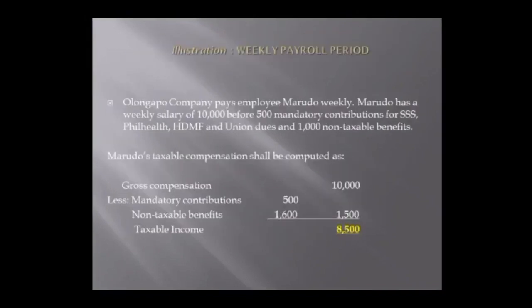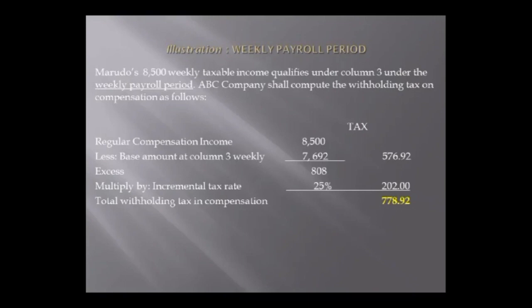So let's use those procedures in this illustration. Olongapo Company pays employee Marudu weekly. Marudu has a weekly salary of 10,000 before 500 mandatory contribution for SSS, PhilHealth, HDMF, and union dues, and 1,000 non-taxable benefits. So Marudu's taxable compensation shall be computed as his gross compensation, which is 10,000 pesos, less the mandatory contribution 500, and his non-taxable benefits 1,000. So 10,000 minus a total of 1,500 is equal to 8,500, which is his taxable income. So Marudu's 8,500 weekly taxable income qualifies under column 3 under the weekly payroll period.